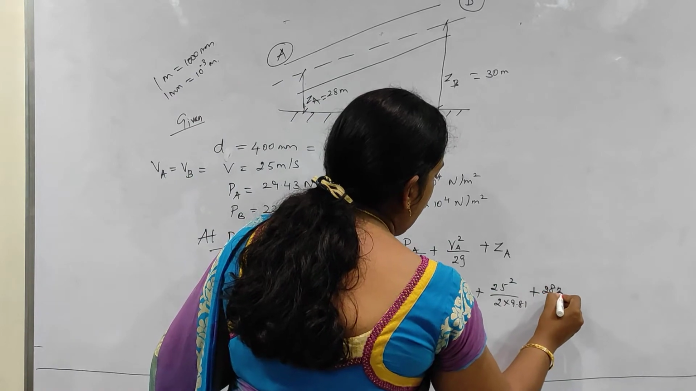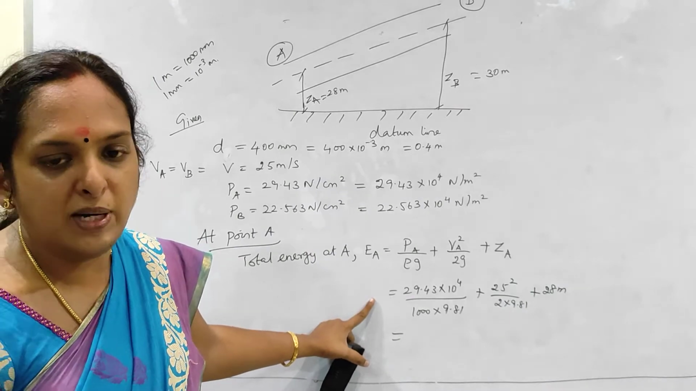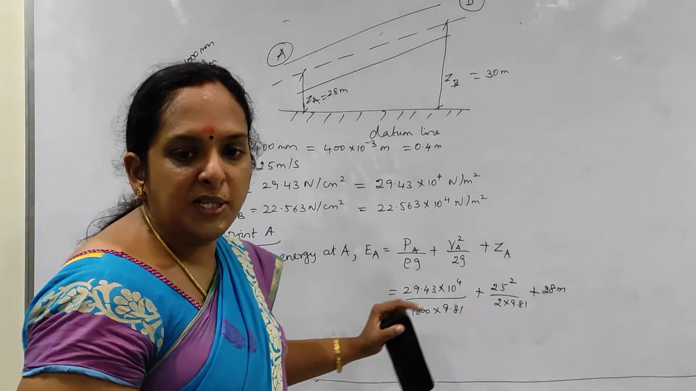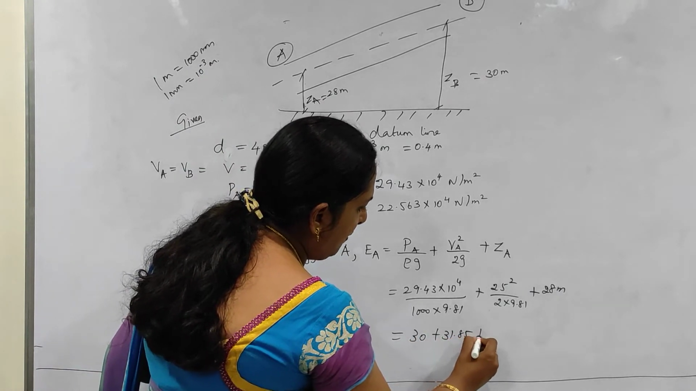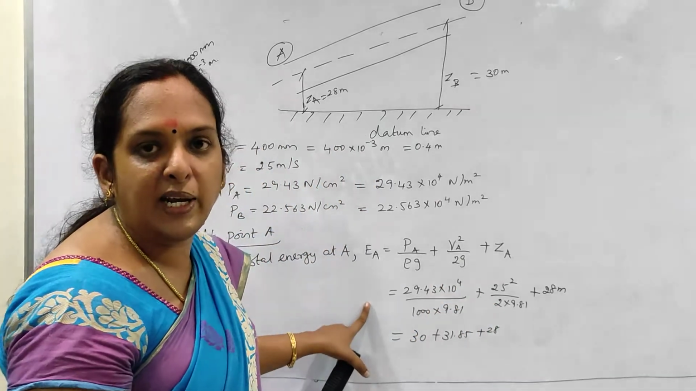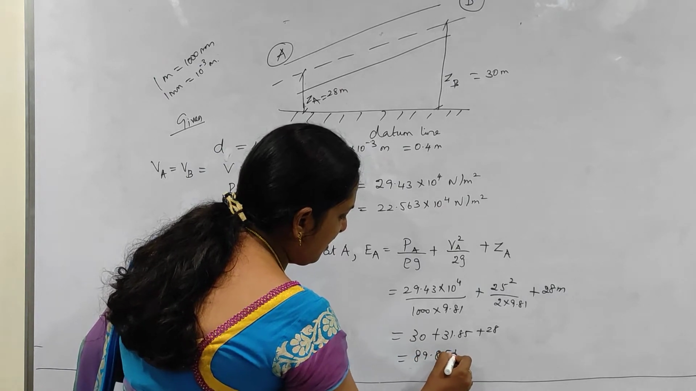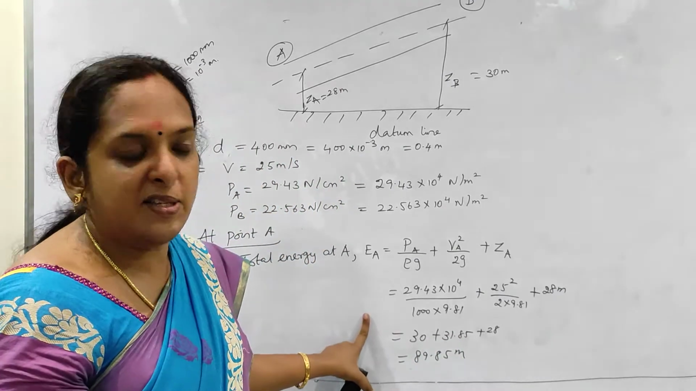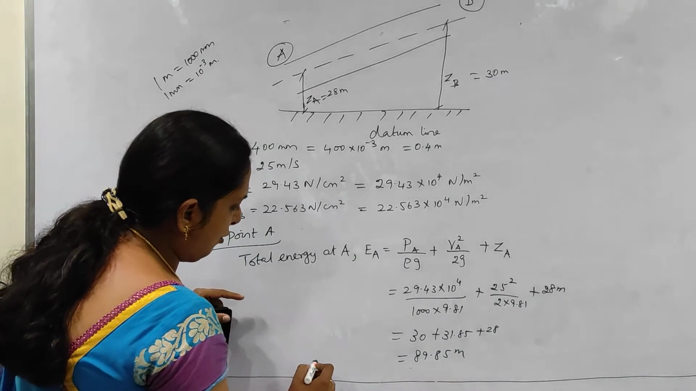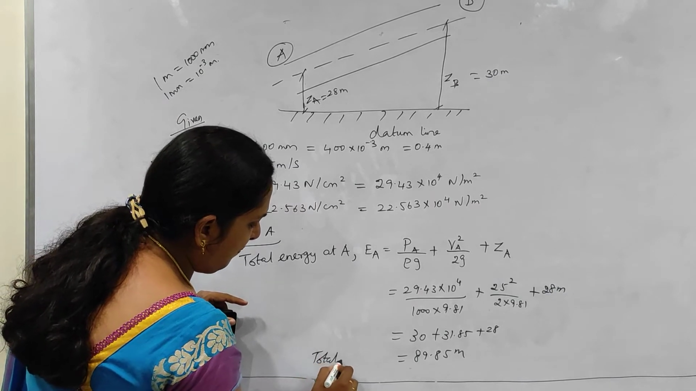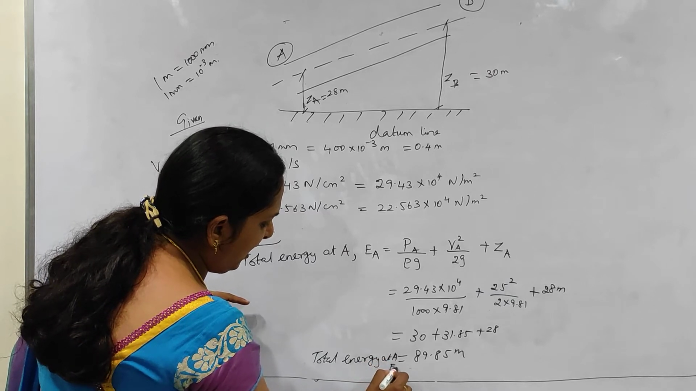that is given in the problem, it is 28 meters. I am going to find out the total energy with the help of Bernoulli's equation. So I am substituting this. The value I am getting is 30 plus 31.85 plus 28. Resolving it, the final value I am getting is 89.85 meters. Let it be as such. This is said to be the total energy, or we can say head energy, total head also. Its unit is only in meters. So total energy at A, that is EA, we have found out.